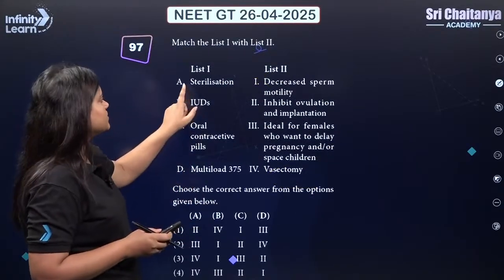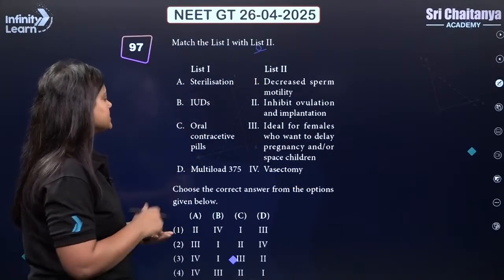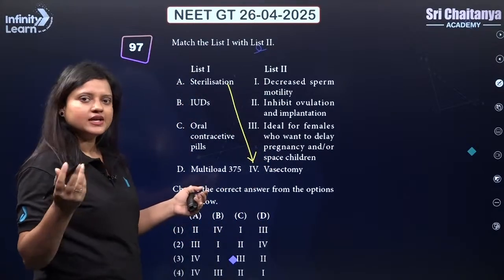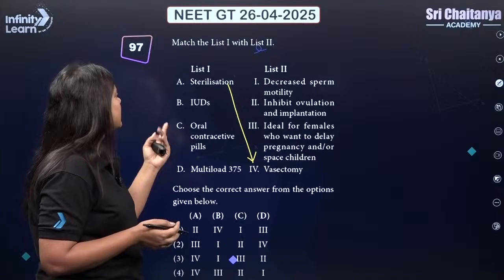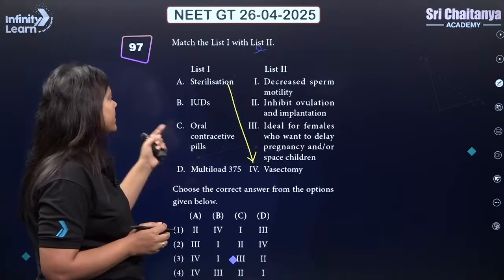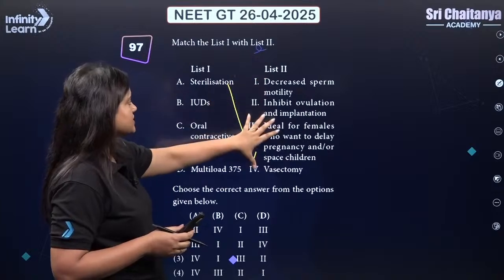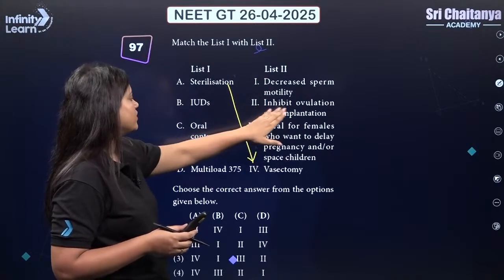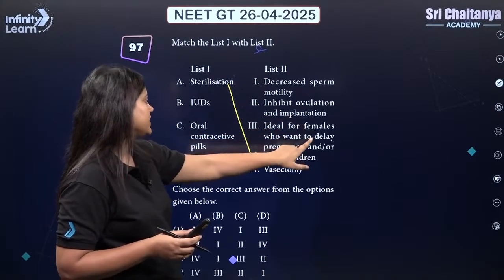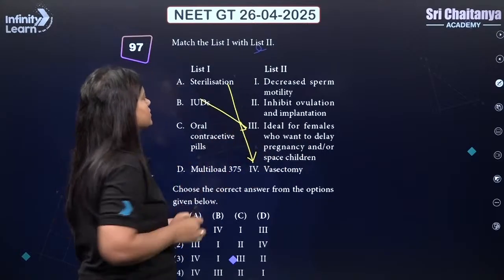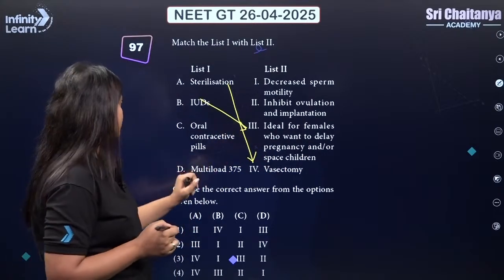Sterilization. So when we talk about sterilization, it is vasectomy. When the vas deferens is cut and tied, it is termed as sterilization. So it will be matched with 4. IUDs. Right, so we have 3 options left: decrease sperm motility, inhibit ovulation and implantation, ideal for females who want to delay pregnancy and to space children. So IUDs will be matched with 3.